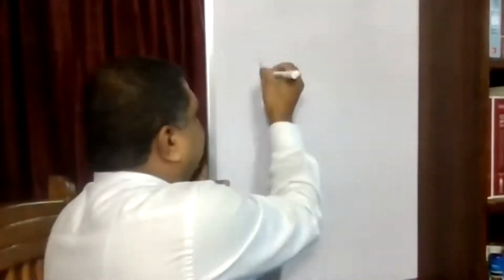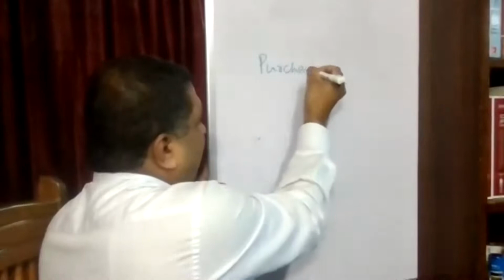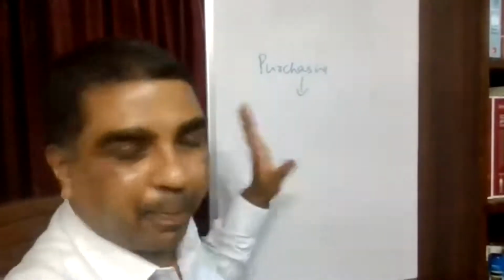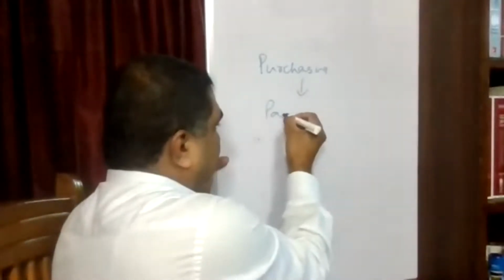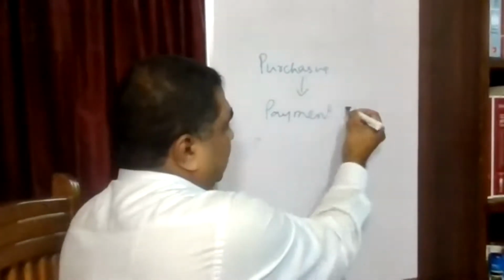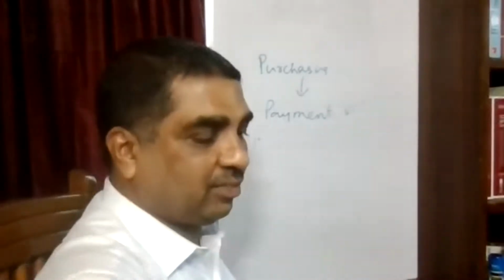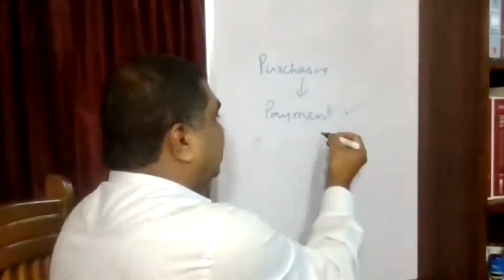Let us say there is a shopkeeper from whom you are purchasing regularly. Then what happens when you pay money for a transaction? You are purchasing, for which we are making a payment. You'll definitely agree that this payment is consideration. This is a consideration.